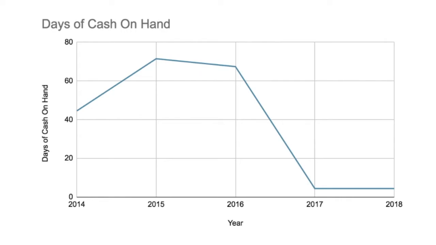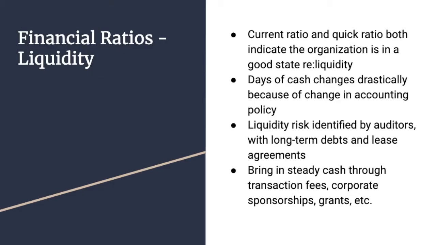As you can see, the organization's days of cash on hand has changed drastically in recent years due to a change in the organization's accounting policies that recognize the payments due to its charitable partners as expenses. With that, it is important that Canada Helps Management in the future is aware of the cash available to the organization versus the revenue that is simply a flow through to the other organizations.